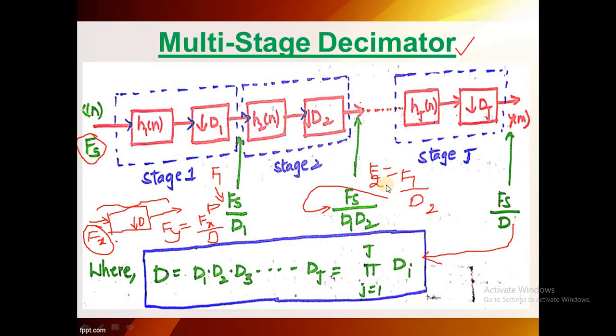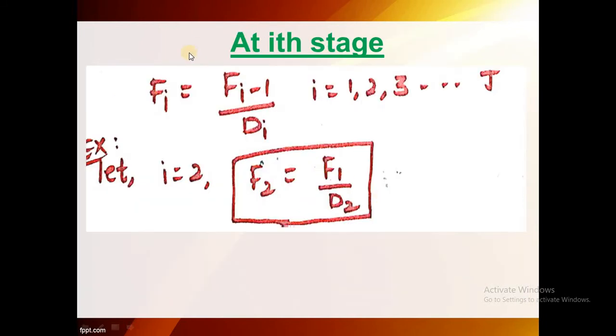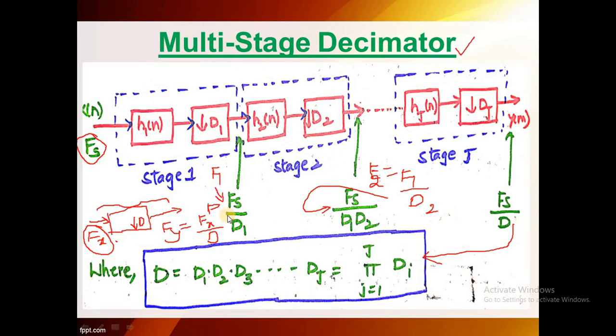In a similar manner, if you simply remember these equations, we can easily find out the outputs up to n number of stages. That's why I am considering this as one formula at the ith stage. F2 already involves F1 internally. The output of the second stage internally involves the output of the first stage. Remember this point forever.